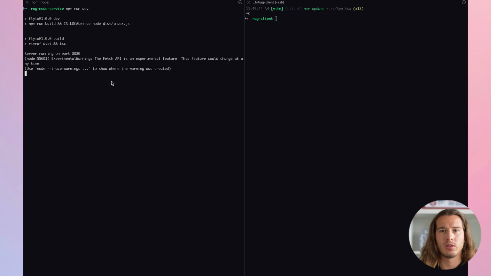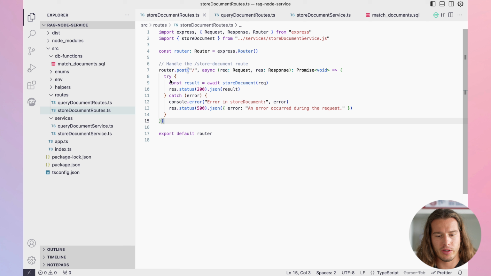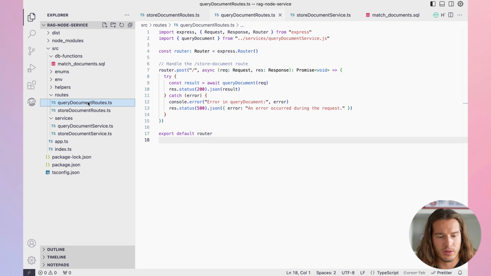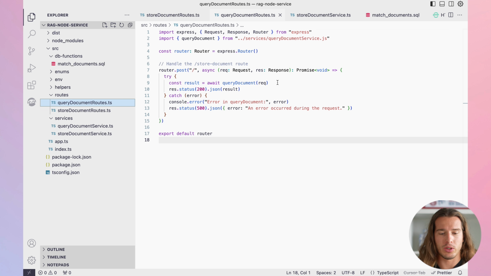And that is actually because, remember when we were setting the routes here in store document routes, we just awaited the result and returned it like JSON, like this. Here we did the same thing, but the thing is that store document is a regular request, but this is a readable stream. So we cannot do it like this. We need to do it differently. How do we need to do it?